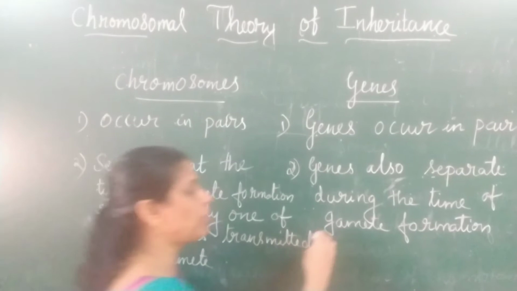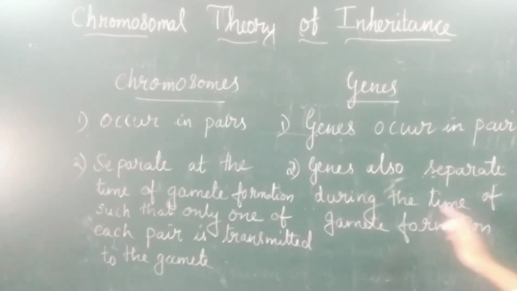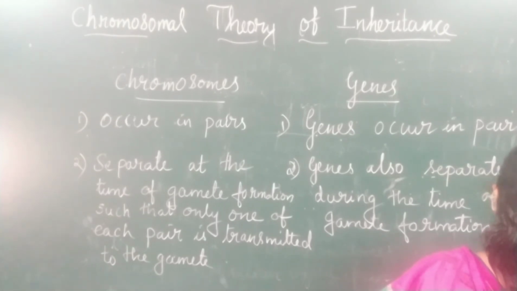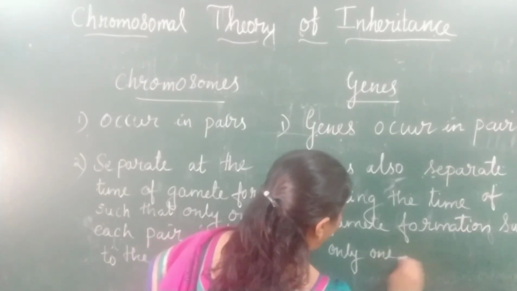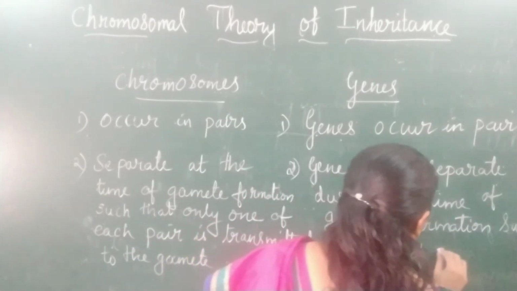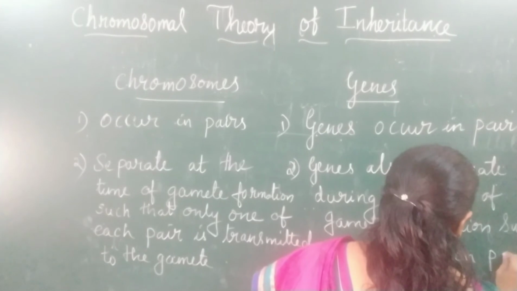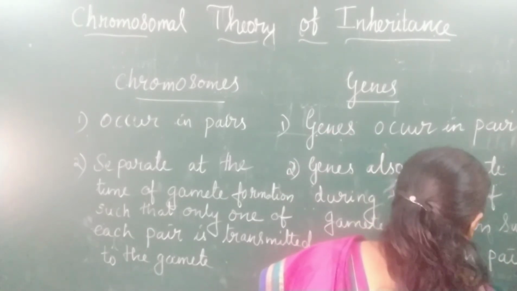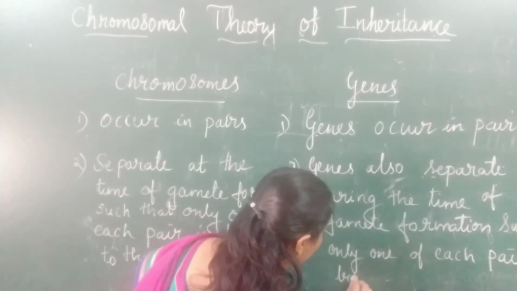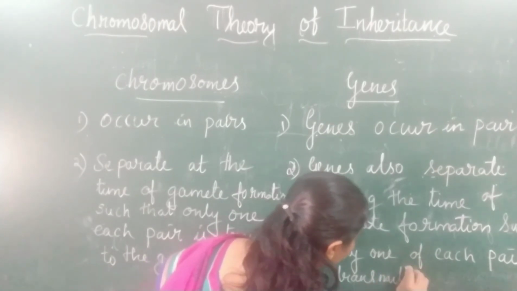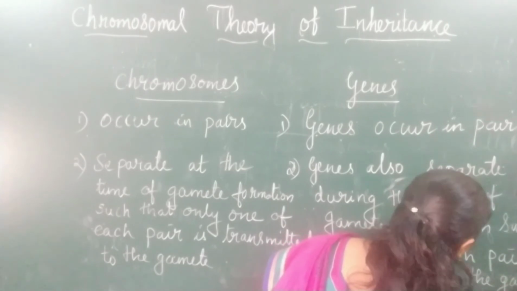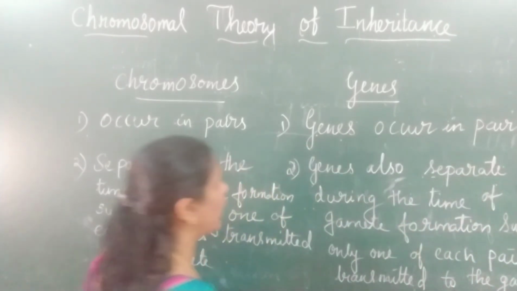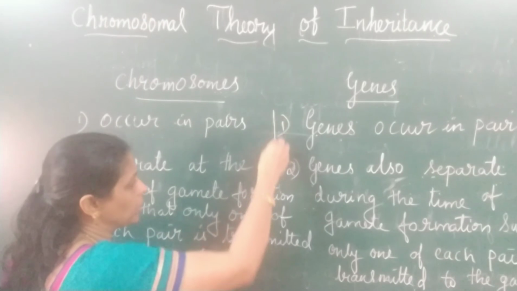So genes also separate during the time of gamete formation such that only one of each pair is transmitted to the gamete.